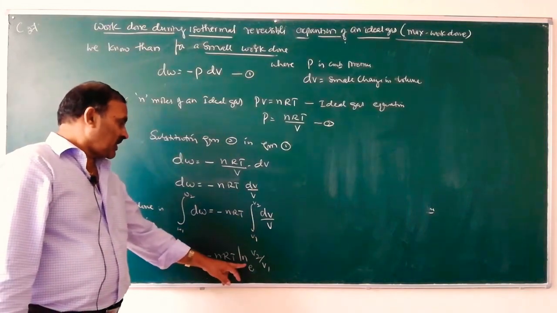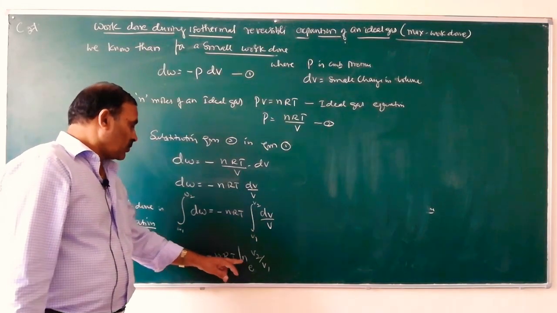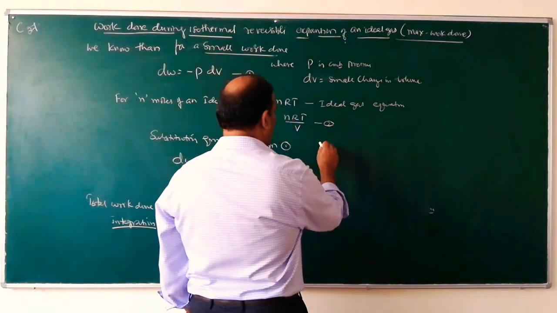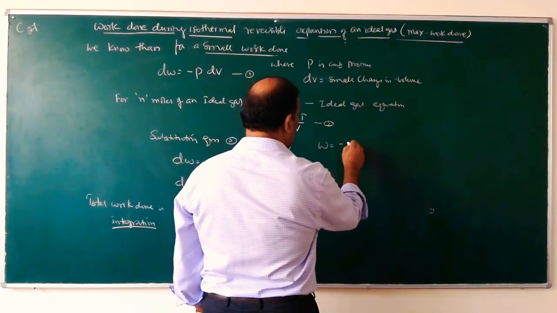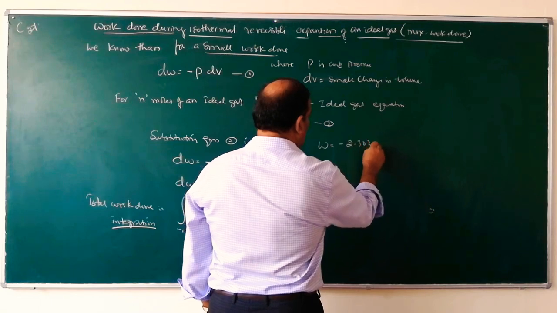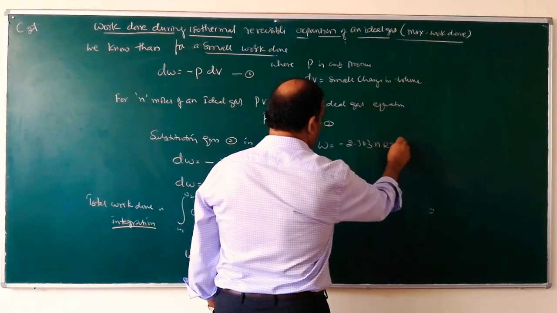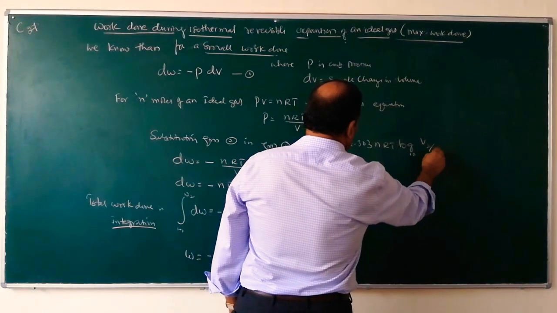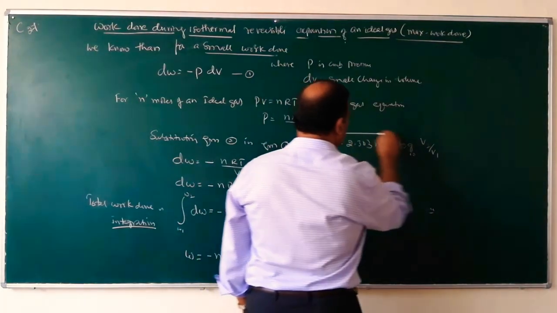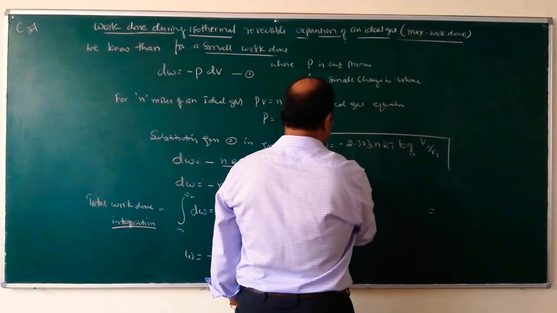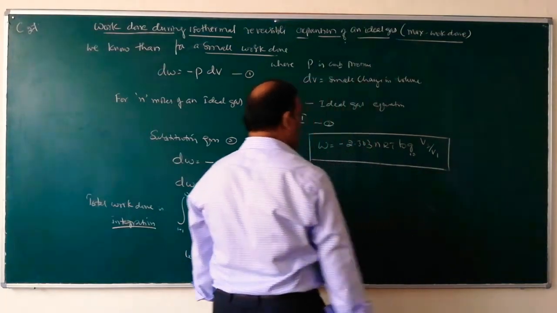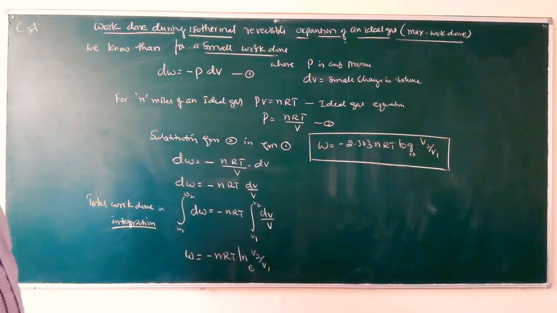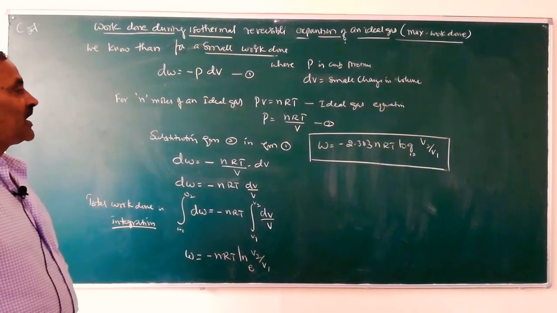To convert this base e to base 10, we have to multiply it with 2.303. So W is equal to minus 2.303 nRT log to the base 10 V2 by V1. This is the work done during reversible expansion of an ideal gas.